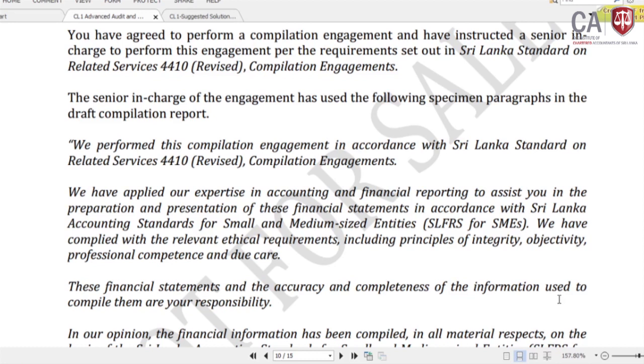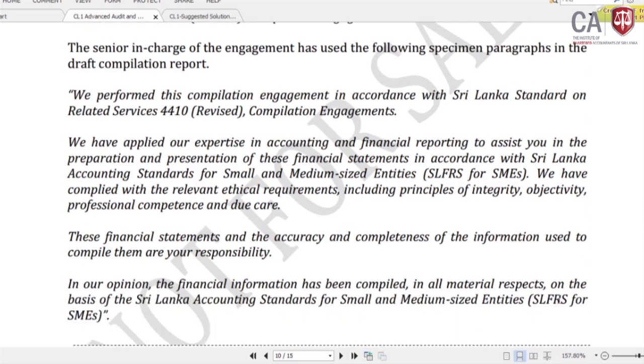We have complied with the relevant ethical requirements, including principles of integrity, objectivity, professional competence and due care. These financial statements and the accuracy and completeness of the information used to compile them are your responsibility. In our opinion, the financial statements have been compiled in all material respects on the basis of the Sri Lanka Accounting Standard for Small and Medium-sized Entities.